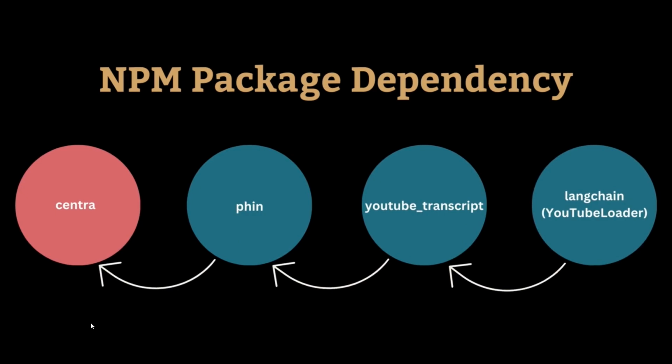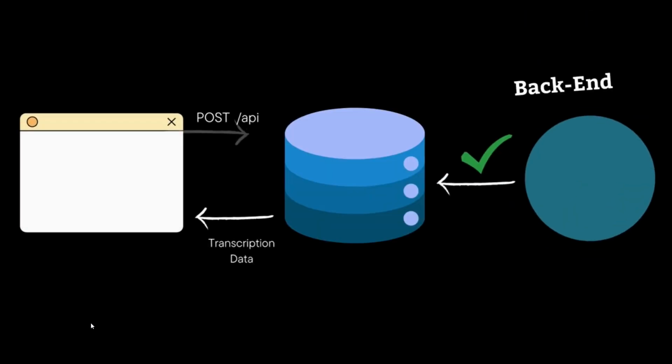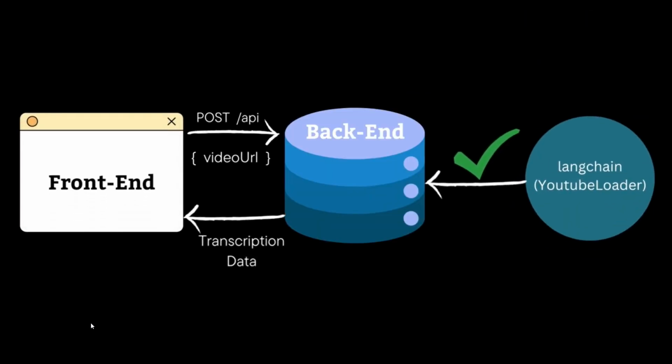The issue is with the npm package dependency here, starting from the Langchain YoutubeLoader, leading up to the Centra npm package, which is supposed to be used in the backend, along with the fin package. So you're not meant to use YoutubeLoader in the front end, but rather in the backend, so that you can make an API request from the front end and get the transcription data from the backend.